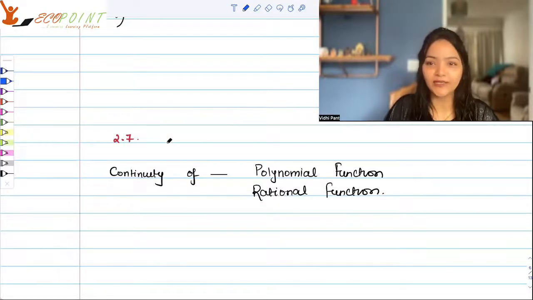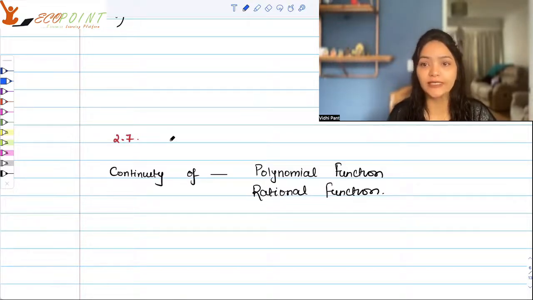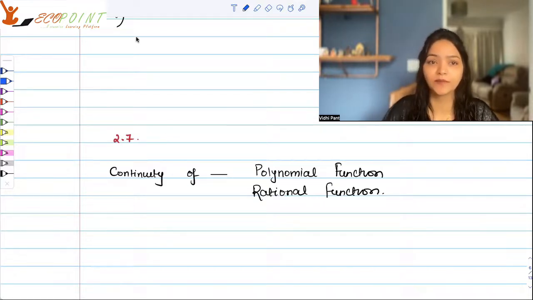Hi guys, welcome to the next lecture. Today we will talk about some important aspects of continuity. We will talk about the continuity of polynomial functions, rational functions, and also when you take a composition of two functions which are continuous, will the composition be continuous?